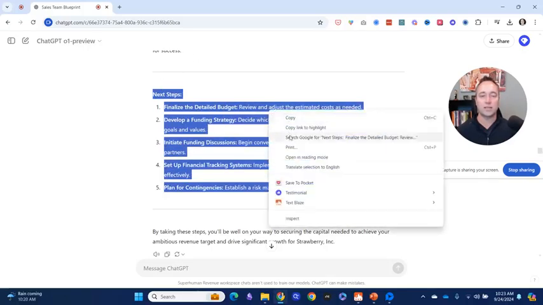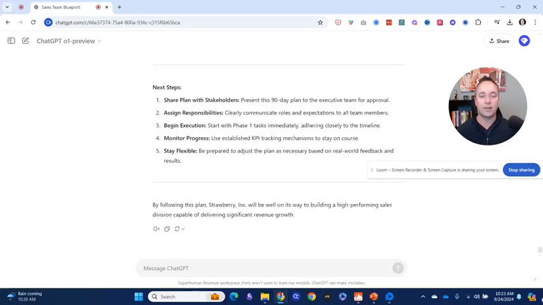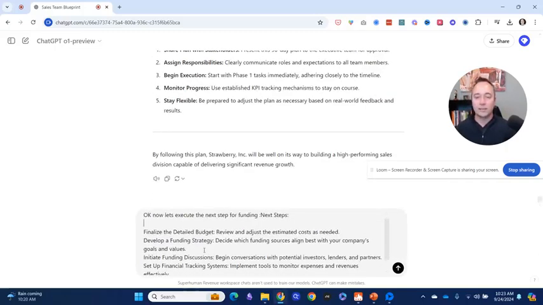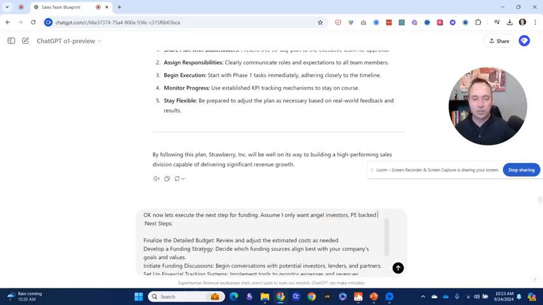So let's finalize this and let's give them an example. Like we could identify different structures. I'll say, okay, now let's execute the next steps for funding. Let's do this. The one thing I want to add, and let's say I don't want to do VC. Okay, I'm going to assume I only want angel investors, PE backed, or crowdfunding.